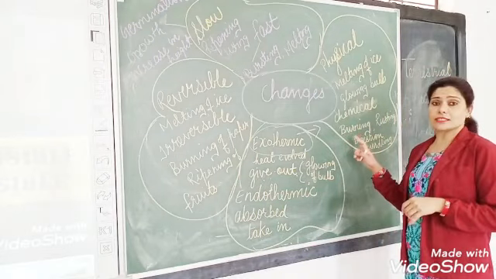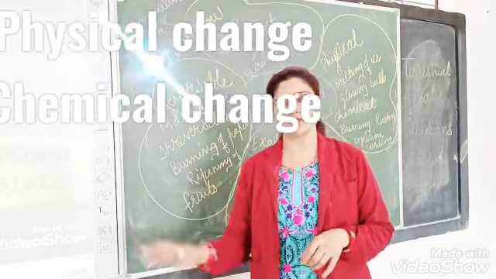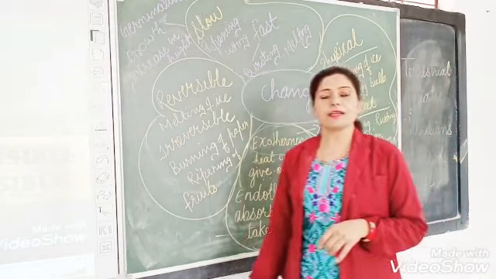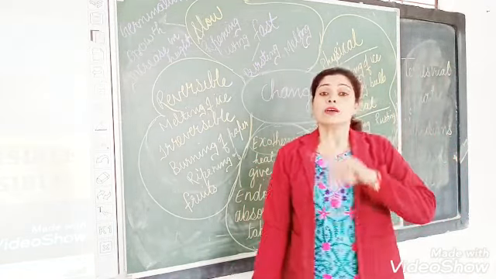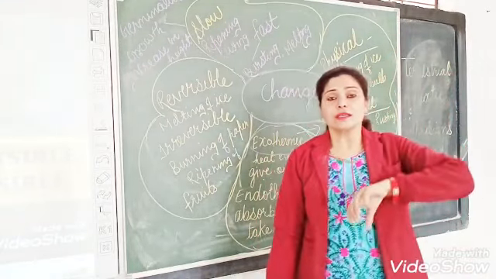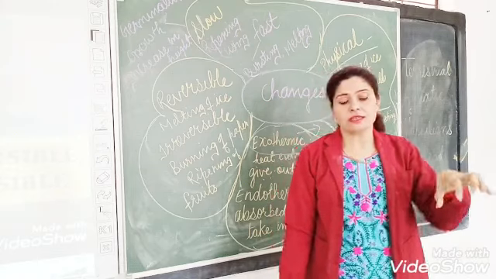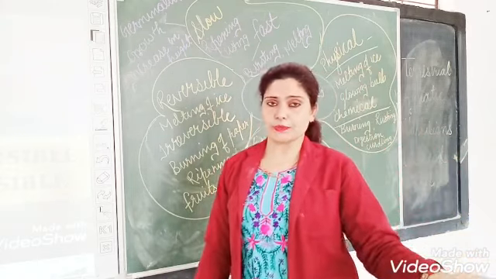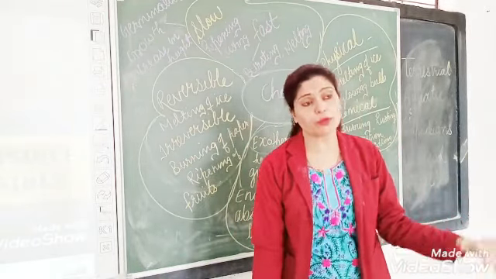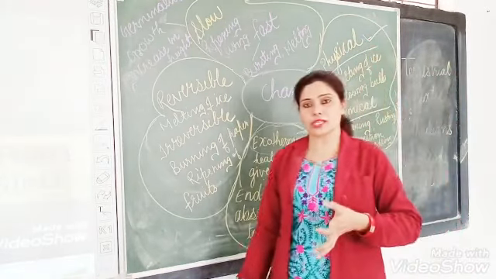The next and last type of change is physical and chemical change. What is a physical change? A change during which no new substances are formed or produced. That type of change is known as a physical change.